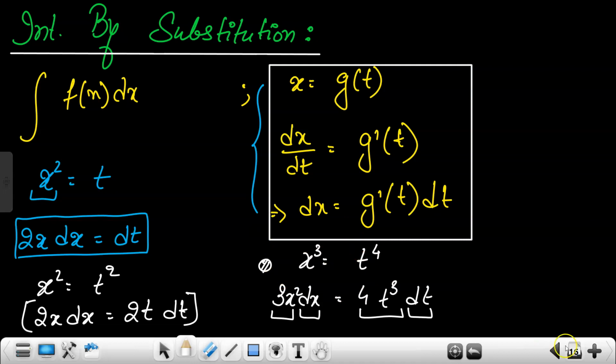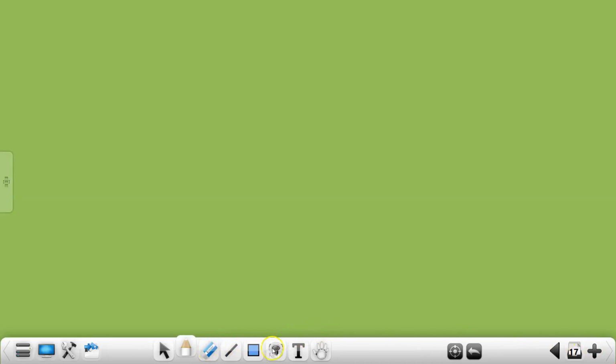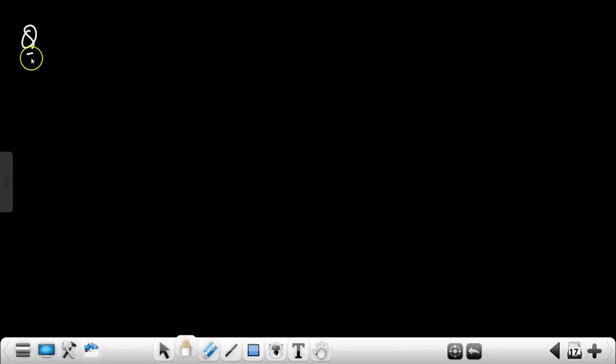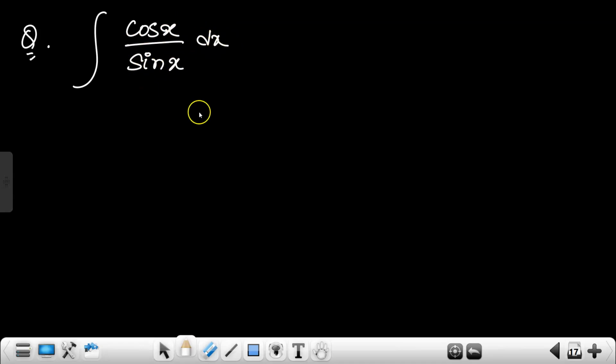Okay. Now one more thing about substitution is, like for example, if you are able to take an example, that is very good. So for example, you have integration of cos x by sin x dx. Now you might know that this will be cot x, and then you can put on the formulas and all that, but I am teaching you substitution here, right?